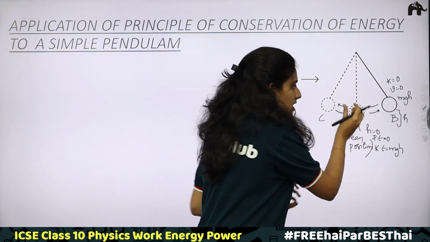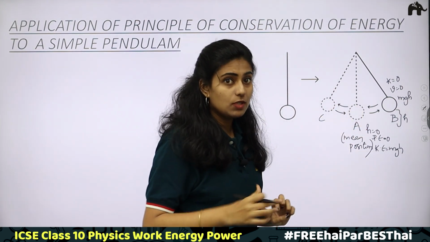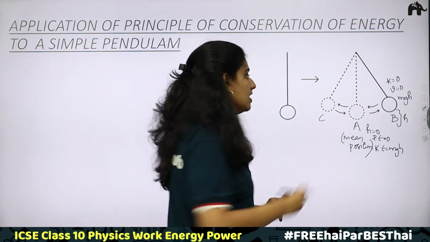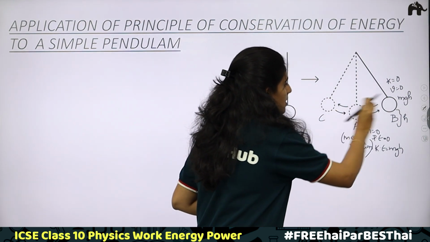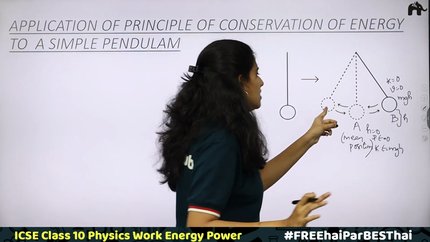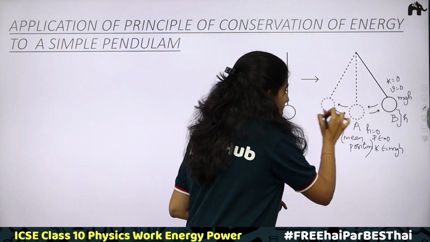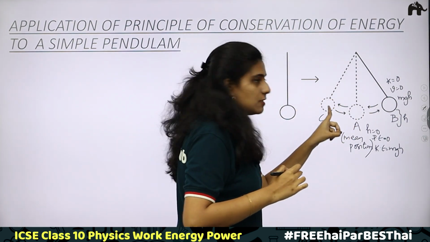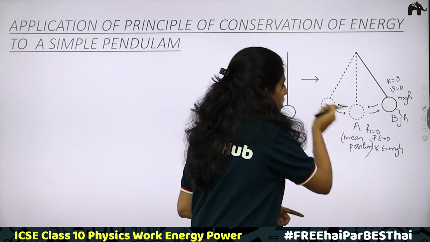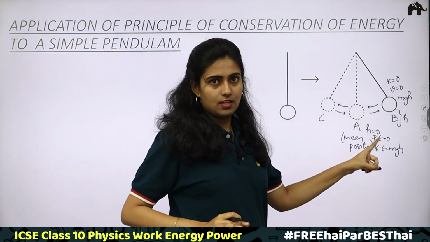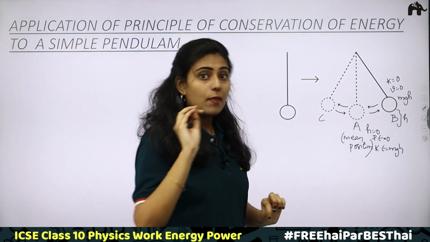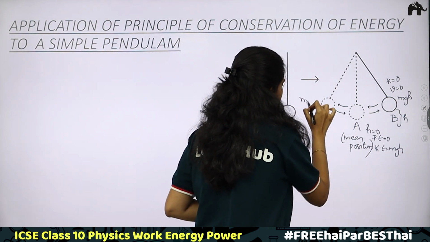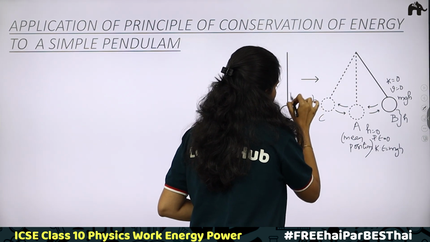So the body which has reached this position, what happens to it? Because of its kinetic energy, it starts moving to point C. Okay, point C is a point similar to point B. Here there is no velocity. When it reaches here, what happens? This is a maximum height and it starts moving to the same point A. It cannot move further upwards. This is a maximum height it can reach. Maximum height. Again, there is potential energy, mgh.